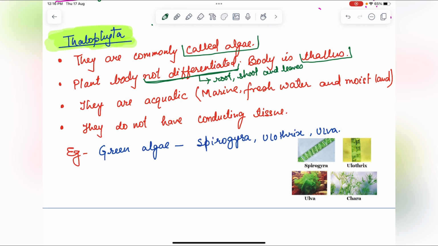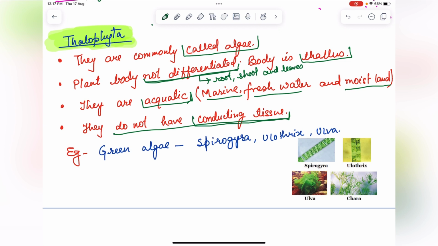The third point is they are aquatic. We can see this algae is found in marine water, fresh water and moist land. They do not have conducting tissue, which means xylem and phloem are not present. What is the function of conducting tissue? The function is to transport food and water to all parts of the plant.